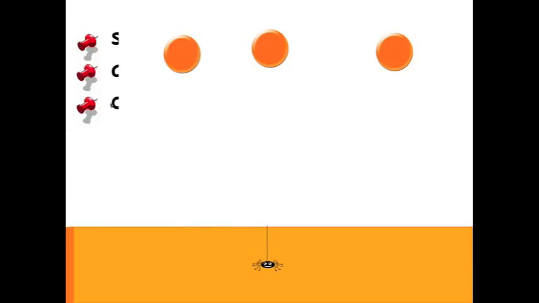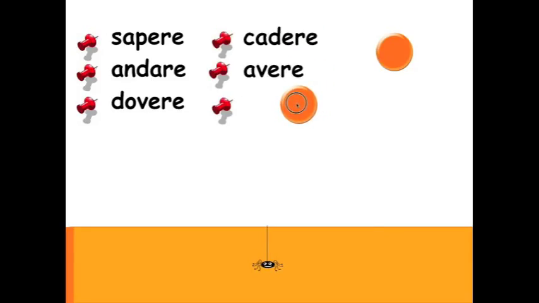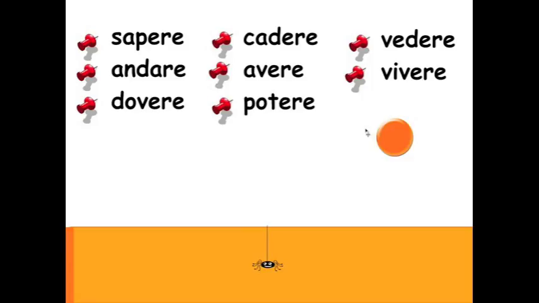Sad. Okay. Cap. Cadere, avere, potere. Vivi, vedere, vivere. Why are these verbs sad? Because they lost a vowel. Okay. So they all eliminate this one, which is the E for all of them except from andare. So there's a little bit of shortening here.